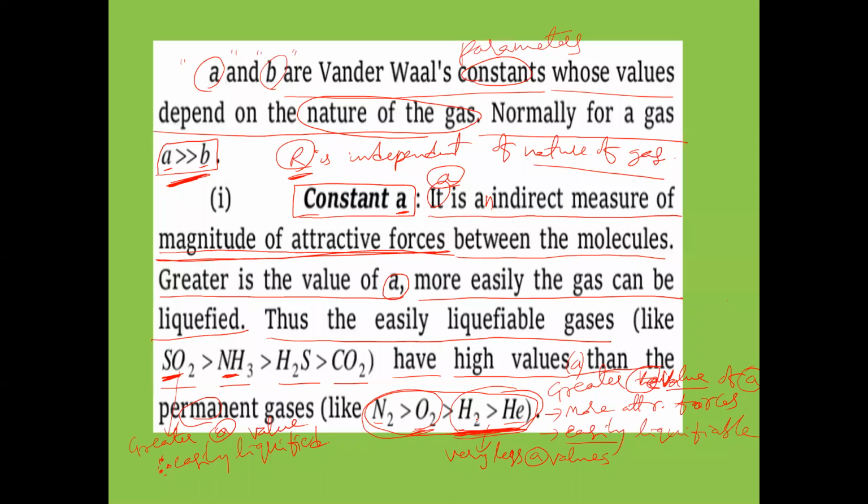Because of the very small values of A, there is a very small magnitude of attractive forces in hydrogen and helium. Therefore, hydrogen and helium cannot be easily liquefied. That's why it is difficult to convert hydrogen gas into hydrogen liquid, and helium gas into helium liquid. So they remain in the form of gases. That's why they are called permanent gases. But among these four gases, nitrogen gas and oxygen gas can be somewhat more easily liquefied than hydrogen and helium. Is that clear?